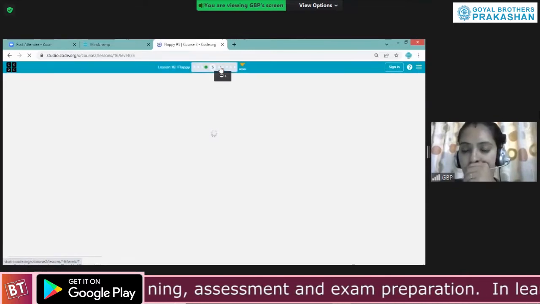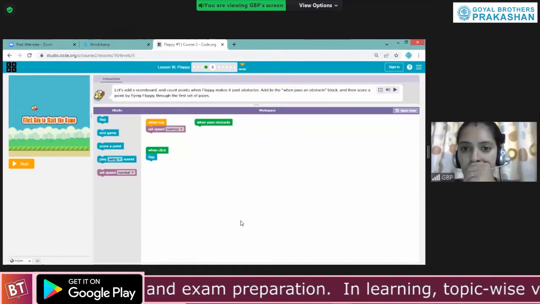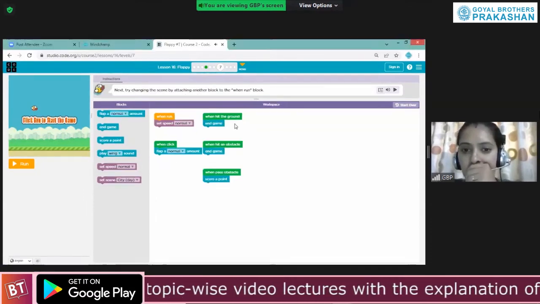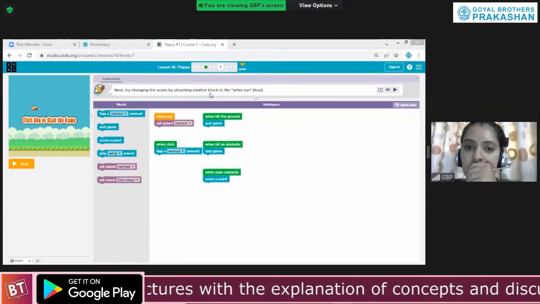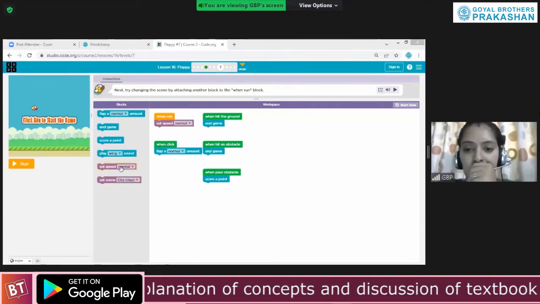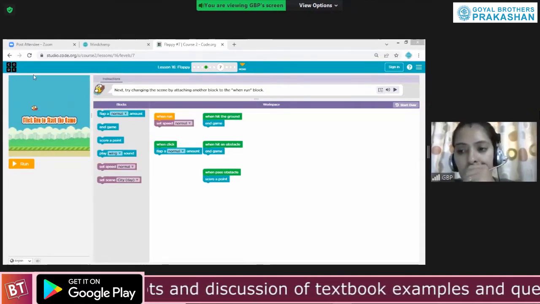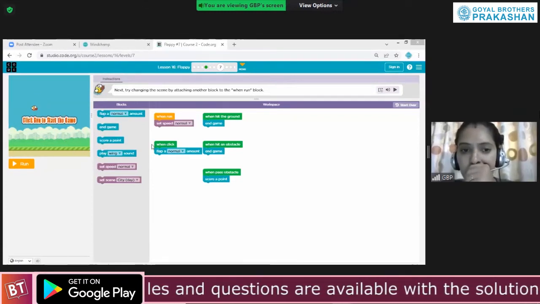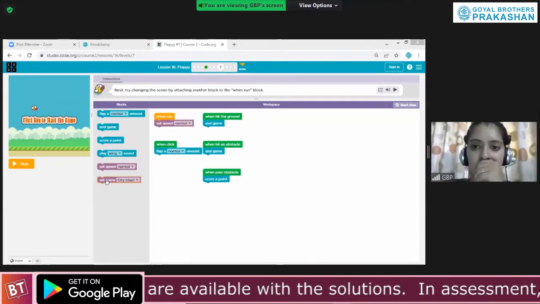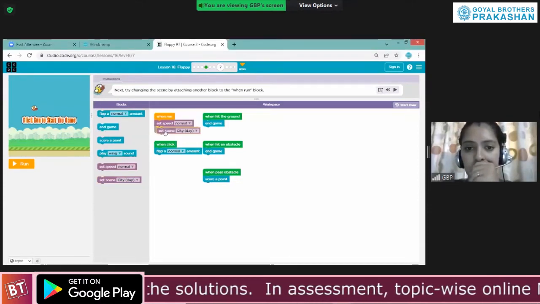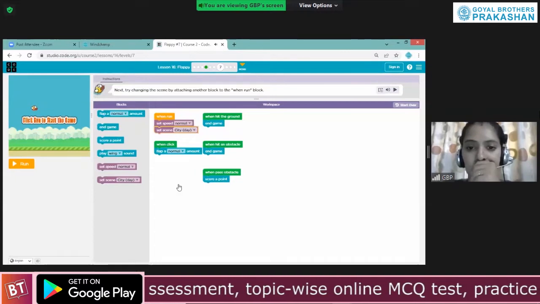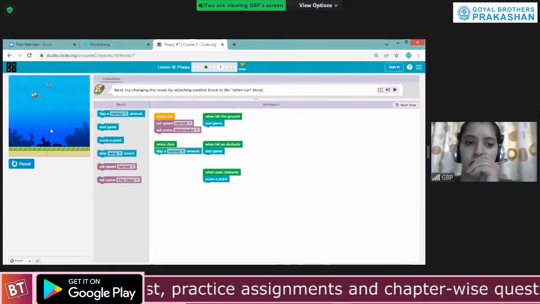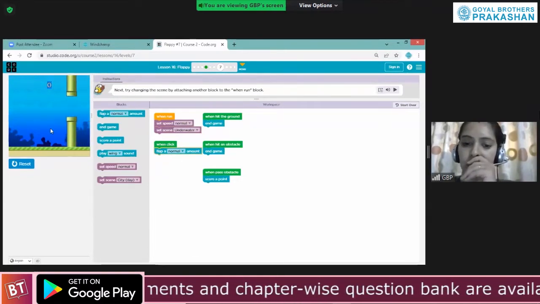Next one was puzzle number 7, the doubt I had been asked. So let me have the 7th one. What it says: try changing the scene by attaching another block to the when run block. Whatever the background is there, we can change it. So let us try to change our background by using set scene. So whenever the code is getting started, we need to change the background. Let's have underwater. Can you see the underwater has come up?